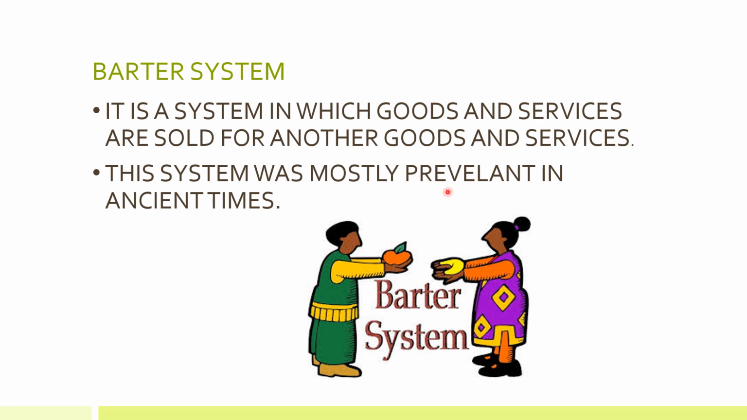This system was mostly prevalent in ancient times. Ancient times में ही हमको barter system देखने को मिलता था. So this is also in a way in which human modify his environment. ठीक है, ह्यूमन ने क्या किया, अपने environment को बदलने की कोशिश करी. अभी तक उसके पास जो था वो वही खा लेता था, बट अब उसने exchange भी करना start किया. किस पे? Barter system में.